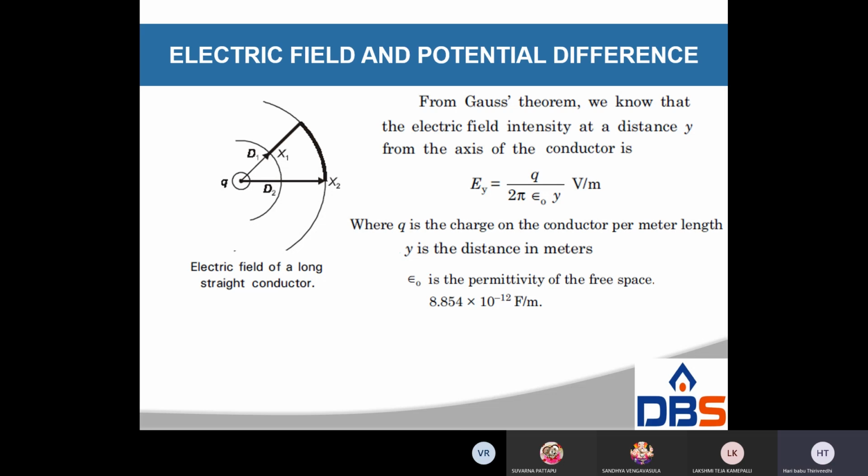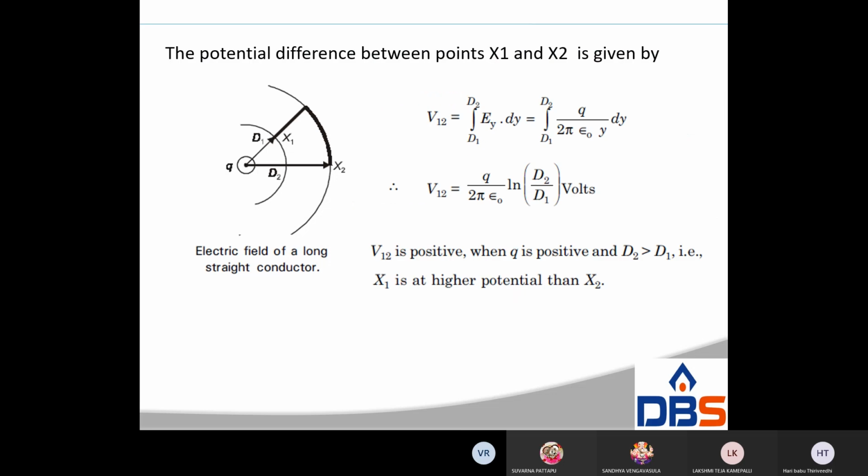Therefore, the potential difference between conductor A and the infinite-distance neutral plane is given by an integral. V12 is equal to the integral from d1 to d2 of Ey dy, where Ey is q by 2 pi epsilon naught y.